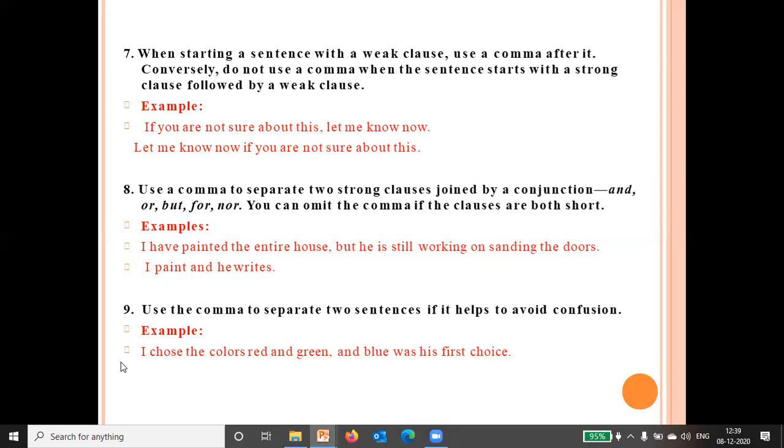Okay. Next, use a comma to separate two sentences if it helps to avoid confusion. If any sentence is showing confusion, then we can use a comma to separate it. Like: I chose the colors red and green, and blue was his first choice. In this sentence there is some confusion, so to avoid it, we can use a comma here.